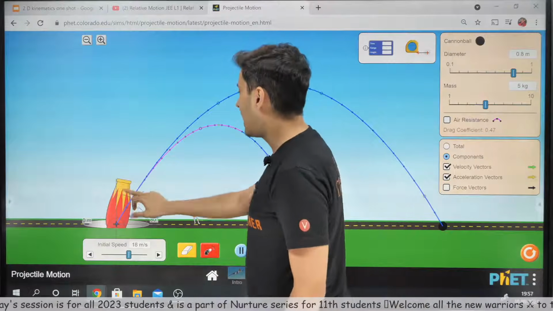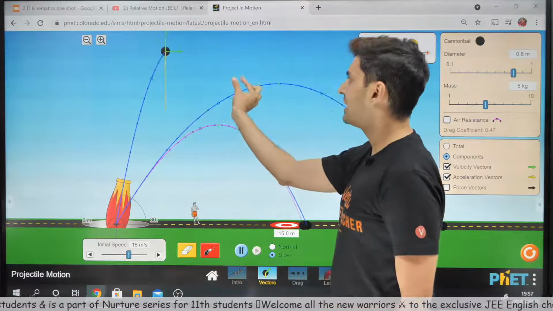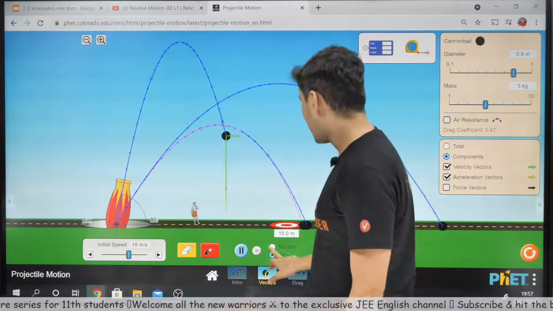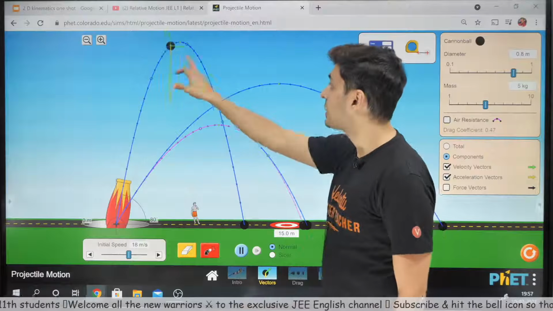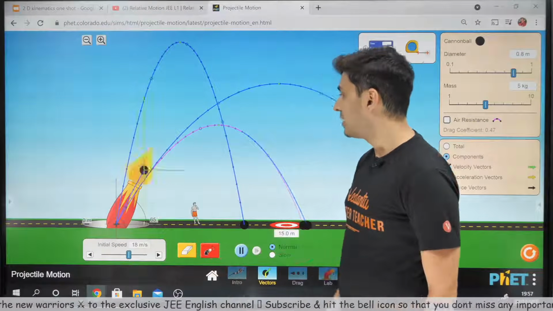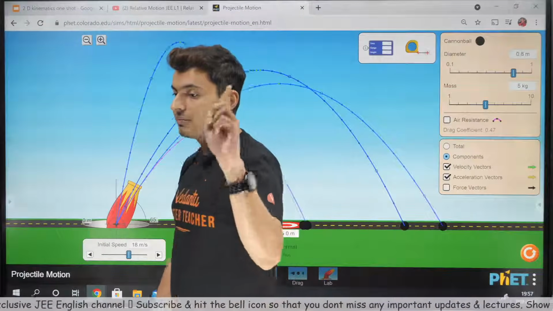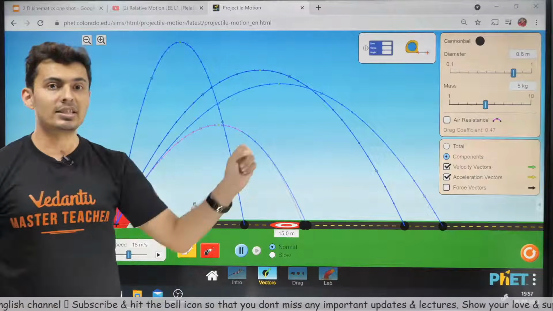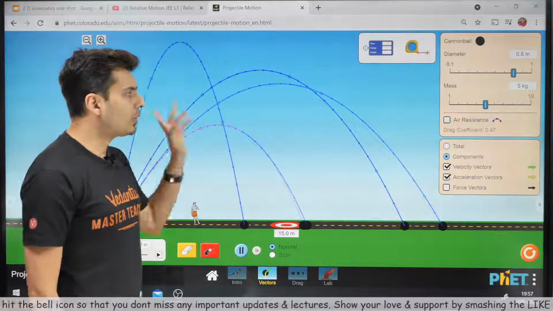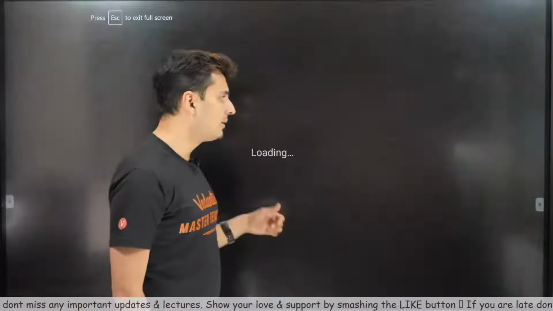If I change the angle, obviously the x component will change because now the x component will be less. The y component will become 0. Remember one thing: at the topmost point, a lot of people think velocity is 0. Is the velocity at the topmost point 0? No, velocity is still there, and that is the x component of velocity. The velocity is only least or minimum at the topmost point. Keep this in mind. Only the x component is there, y component becomes 0. So it is a beautiful way to study projectile motion, and we have already derived all these formulas.